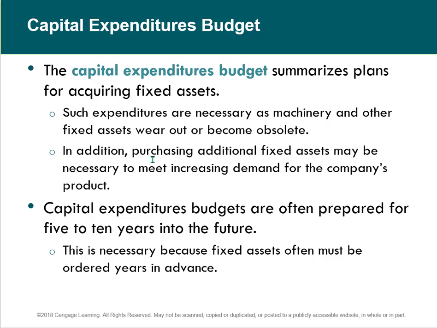So then capital expenditures, it summarizes plans for acquiring fixed assets. And it could be machinery. Things wear out all the time and have to be replaced. And that's actually a capital plan. So a company generally looks at this over a longer period, a minimum of 5 years, so you can plan out when you have to start replacing things. And things have to be ordered well in advance. Years ago, when I worked at the bank, we would order computers, big processors, 7 years in advance. Can you imagine? I don't even think they were dreamt up yet, but we had an order in for them.